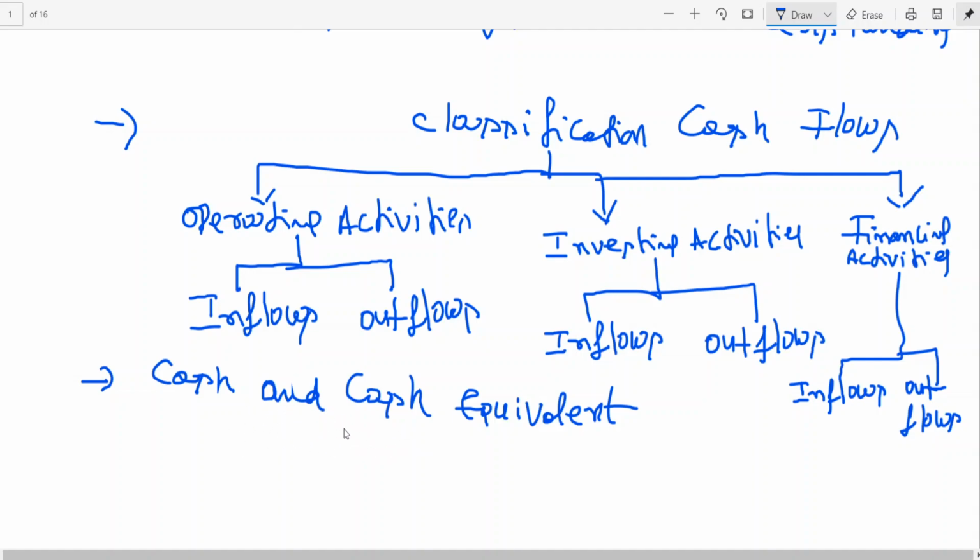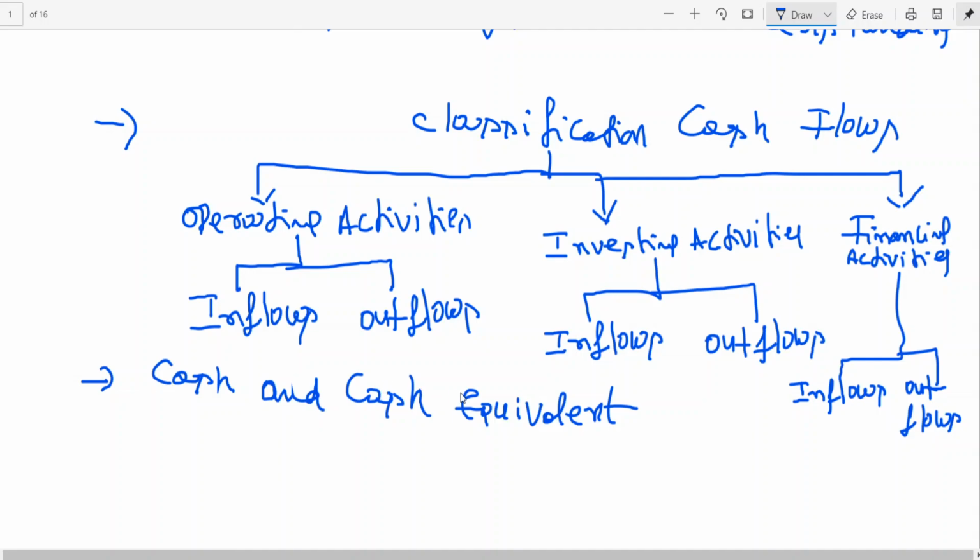Briefly, the cash and cash equivalents opening balance plus inflows of operating activities plus inflows of investing activities plus inflows of financing activities minus outflows of operating activities minus outflows of investing activities minus outflows of financing activities is nothing but the closing cash and cash equivalents.